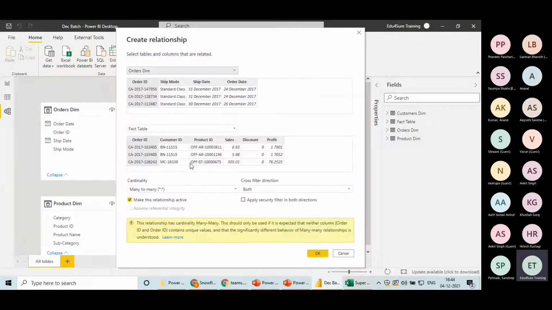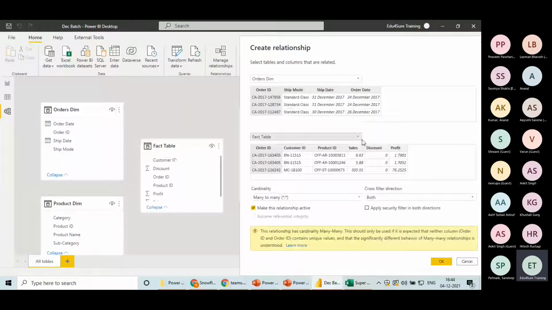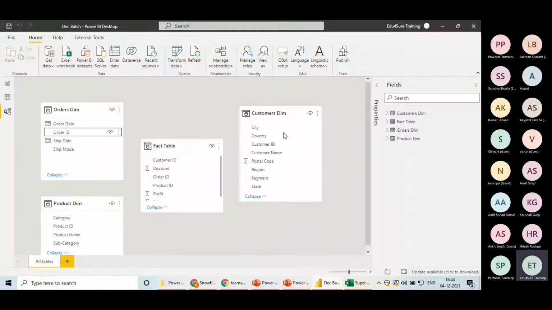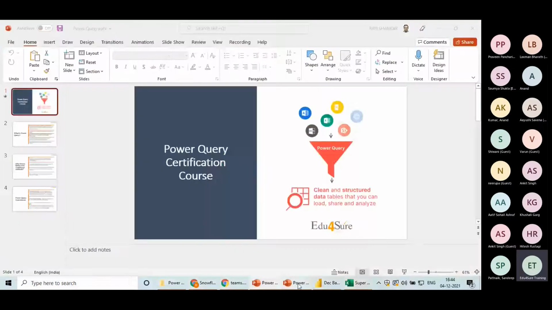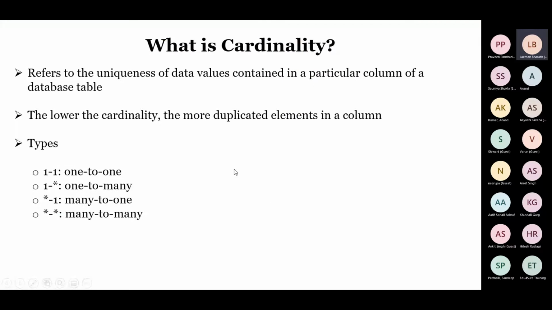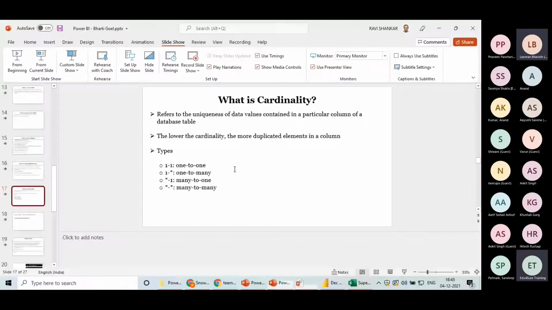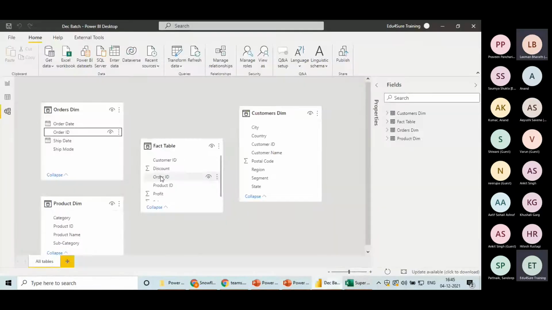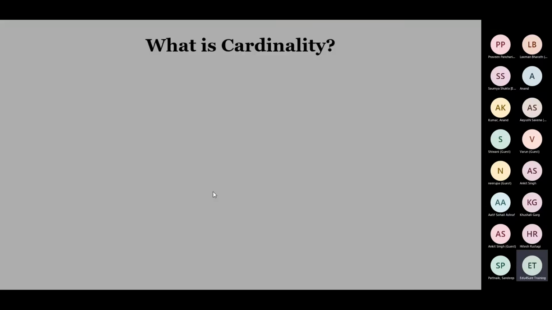What is it asking? It is telling me that it has a many to many relationship. What is many to many relationship? First of all, I will talk about cardinality. Come back to this slide. I dragged the order ID onto the order ID of the other table. Now let's talk about cardinality, then we will go back.